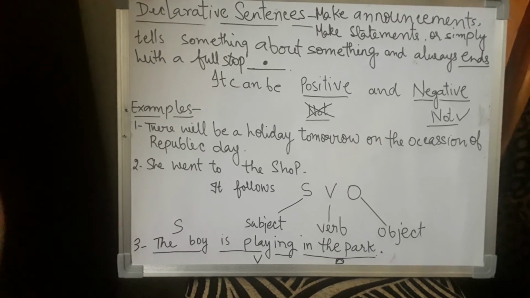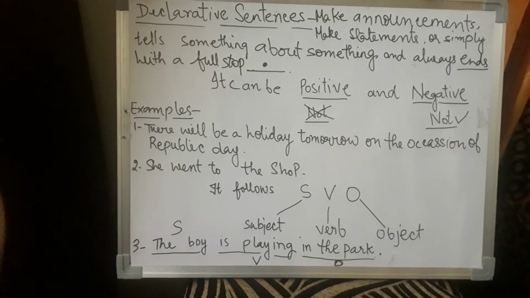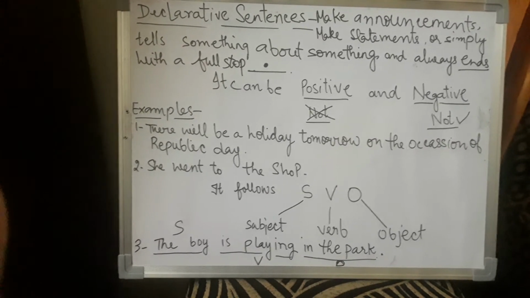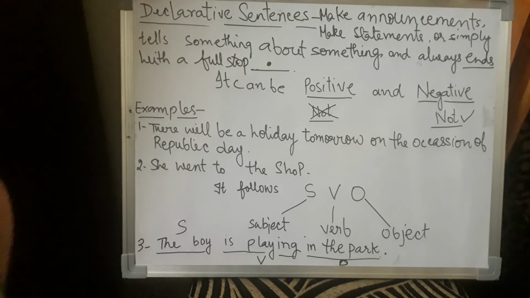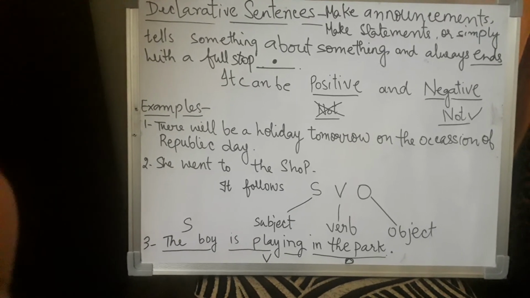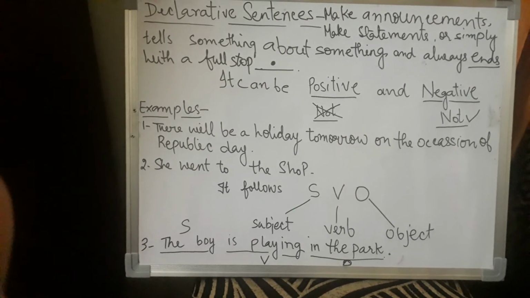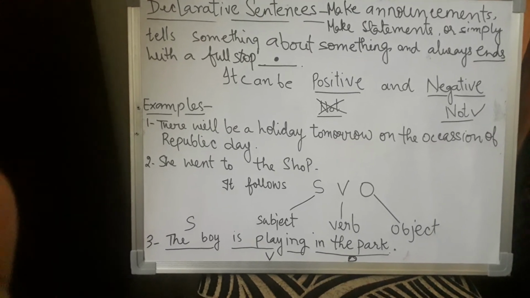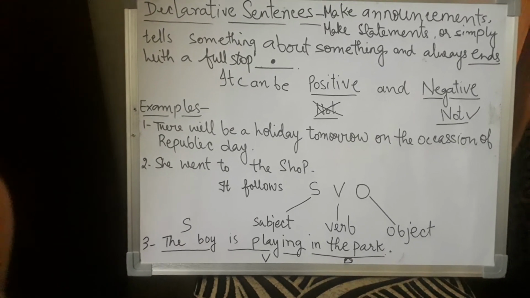You know what SVO is? It is subject, verb, object. Declarative sentences are always in this word order. First, the subject is written, then comes the verb, then comes the object.